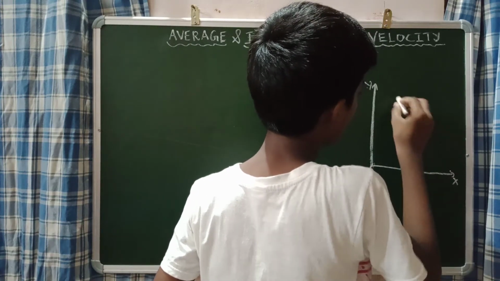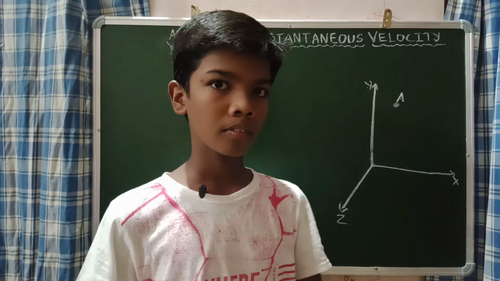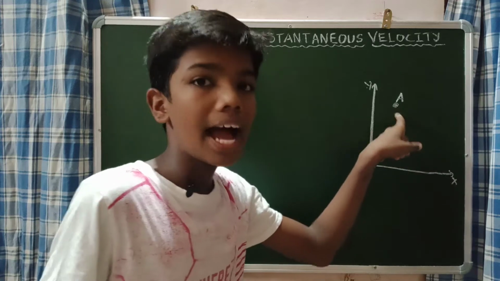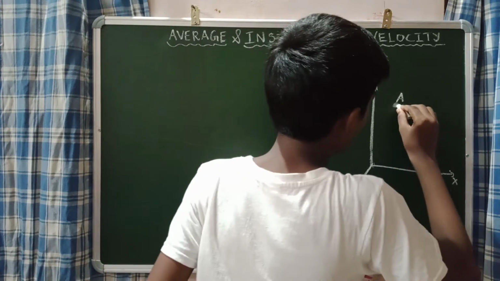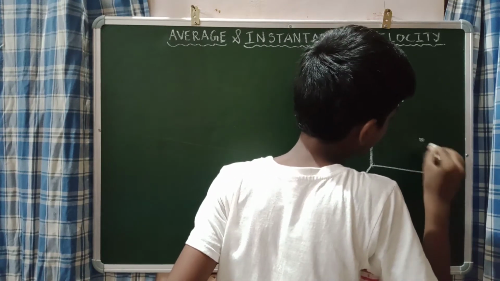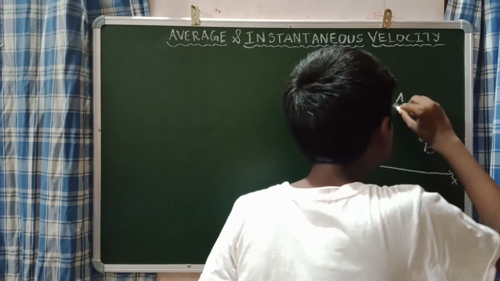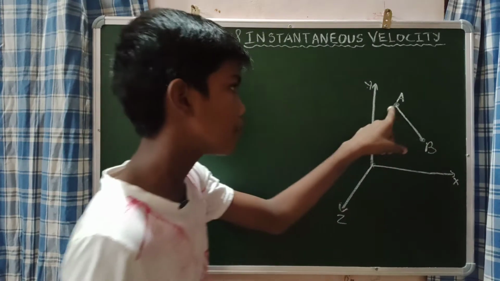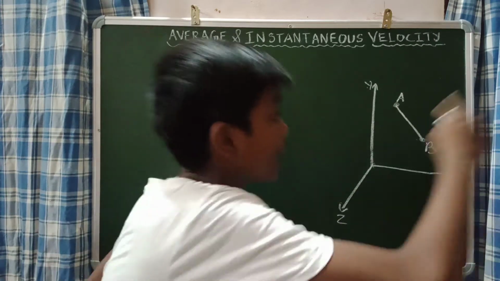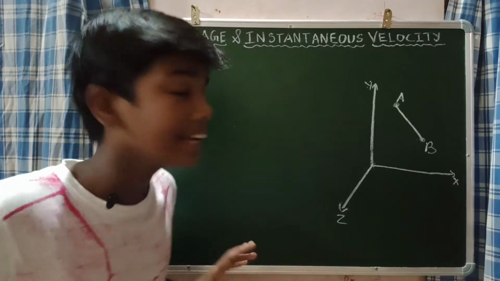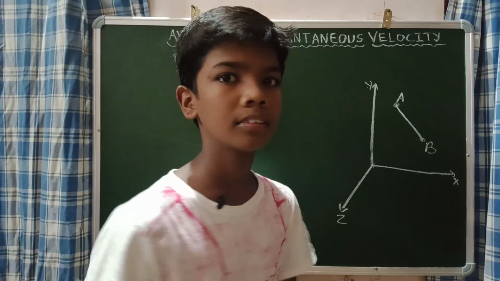This is the initial position of a particle, and let me name it A. Now the particle moves to position B by a straight path. The particle moves from position A to position B by a straight path. Now, what is the displacement between these two positions?